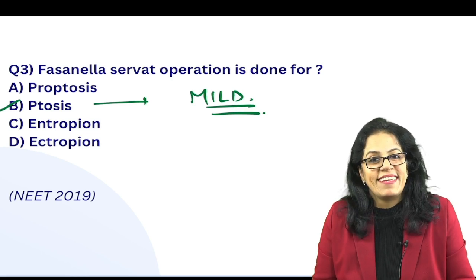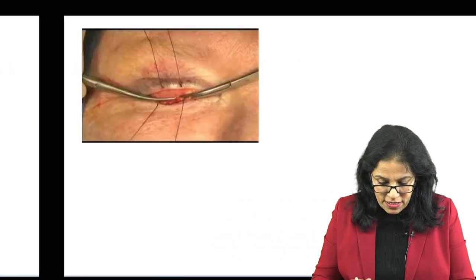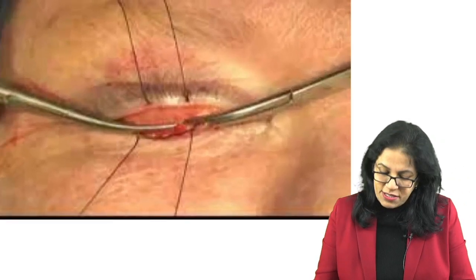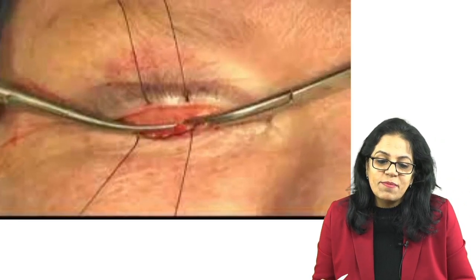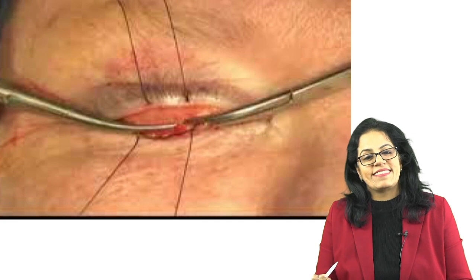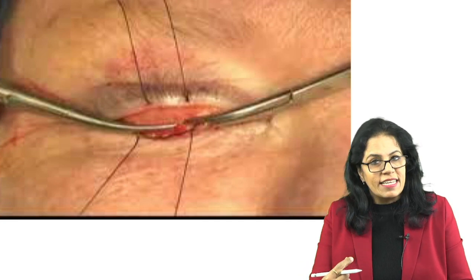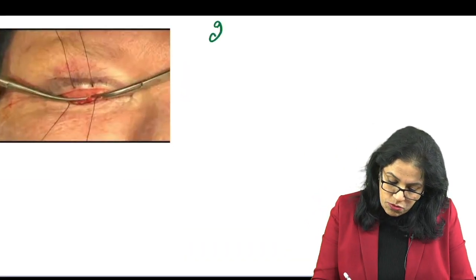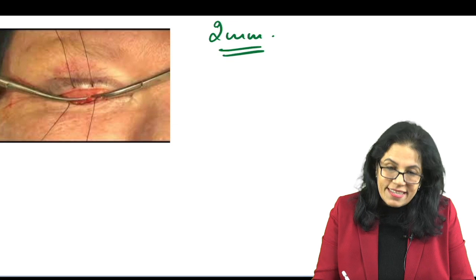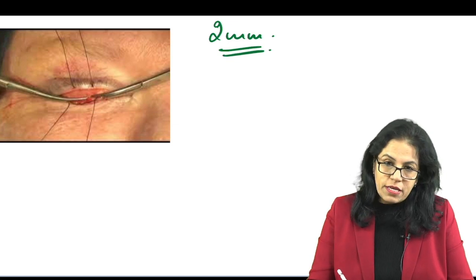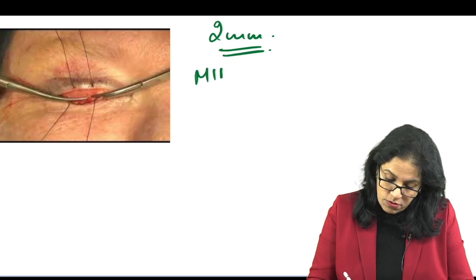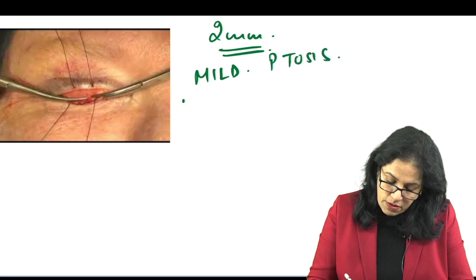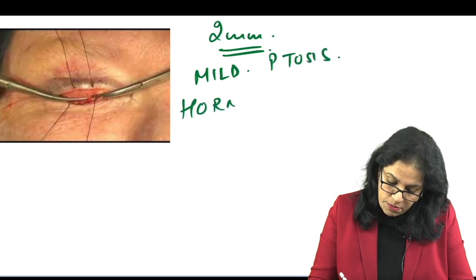First of all, we are everting the lid. Look at it. We are everting the lid, cutting a strip of conjunctiva, tarsal plate, and Muller's muscle, and then restitching it. After the cut, we restitch it. So Muller's muscle can only correct up to 2 millimeters of ptosis. Up to 2 millimeter drooping is what is mild ptosis. So the Fasanella Servat operation is done for mild ptosis, particularly, let's always remember, Horner's syndrome.